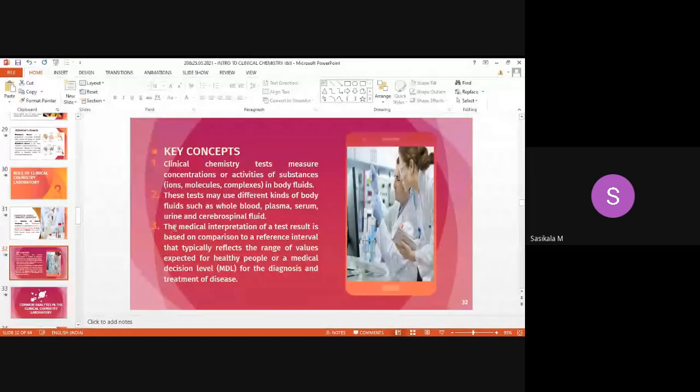Then the third concept is the medical interpretation of a test result. It is based on comparison to a reference interval, that is, a standard. We will be comparing the result with the standard. For example, what quantitative tests have you done on a urine sample?